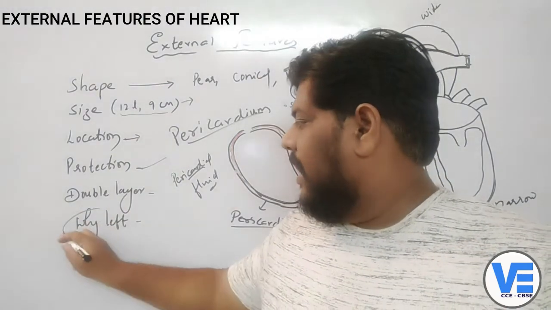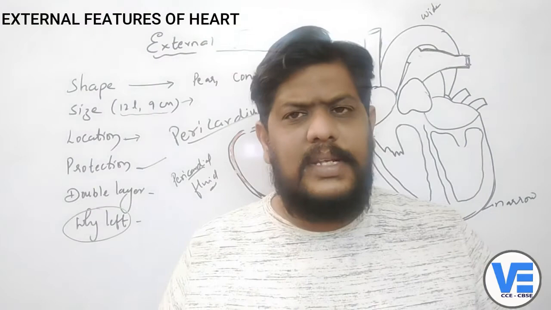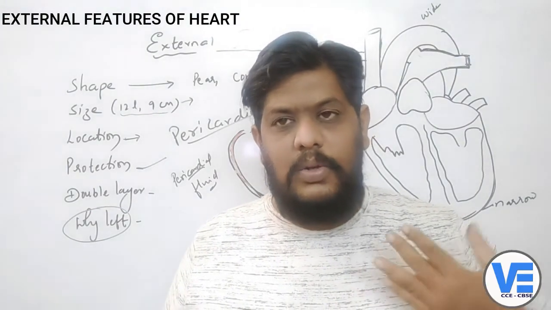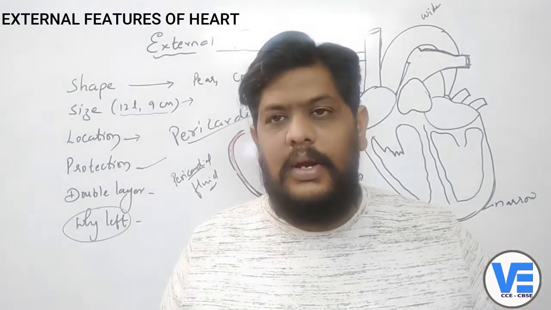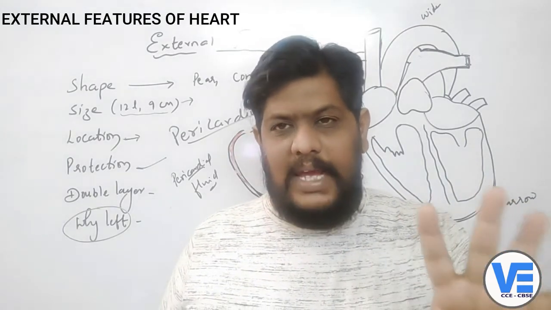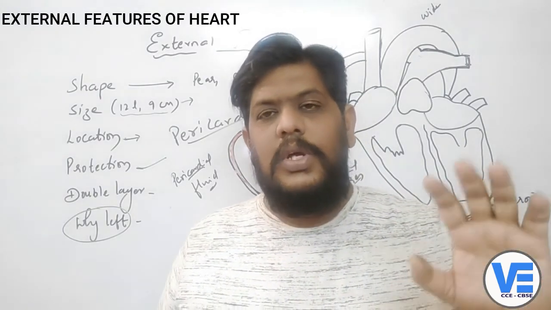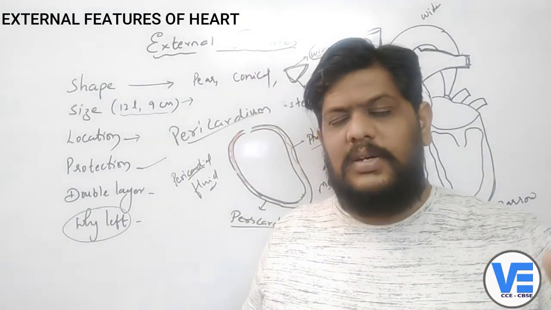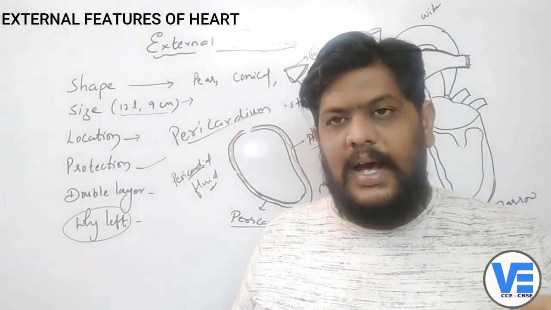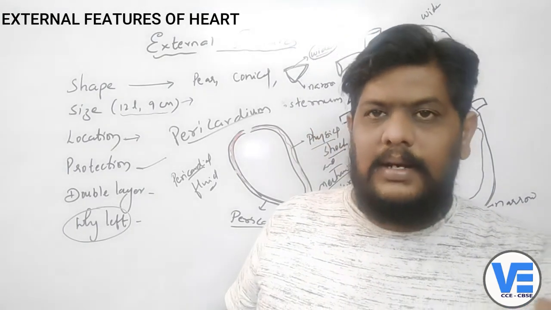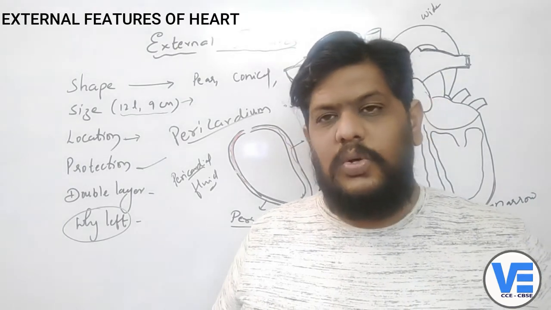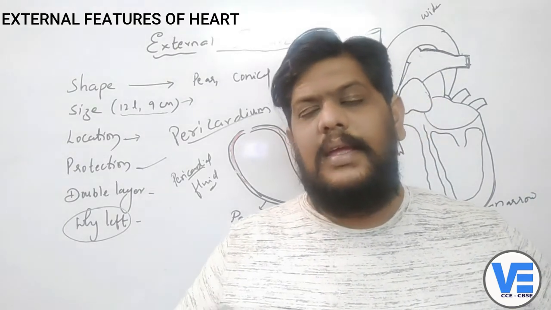I have written here why left. It is only tilted towards the left, and the blood flow, the contractions, everything takes place there. These are different words for you, so we will talk about these words later. Most of the contractions are done in a big way by the left side of the heart, so the pressure will be high on the left side. That's why we say that our heart is towards the left side.